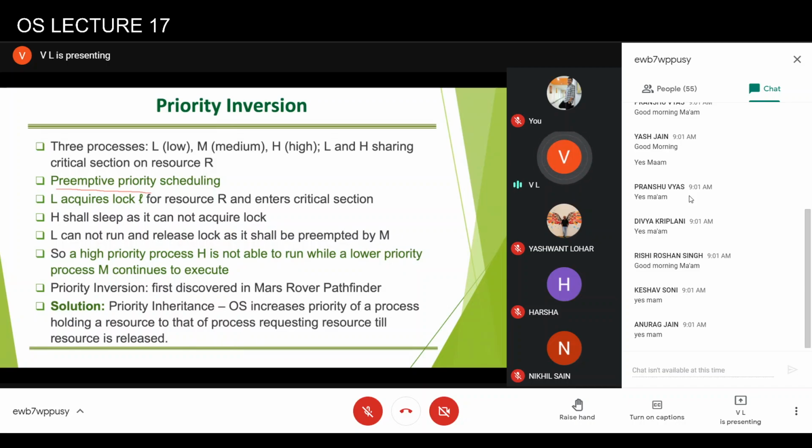And then the original priority is assigned back to that process. So in that case, this process will not be preempted, and it will be able to release the lock. So the L process will inherit the priority of the H process till the lock is released. So this is how priority inversion is solved by the operating system. Any questions?